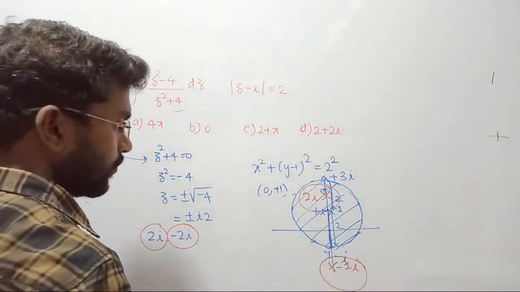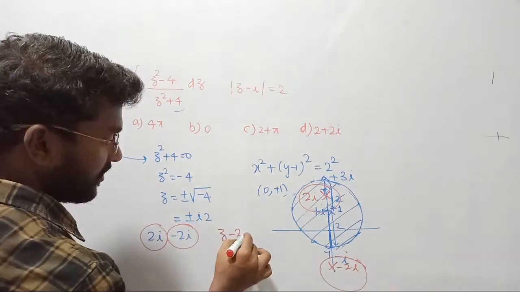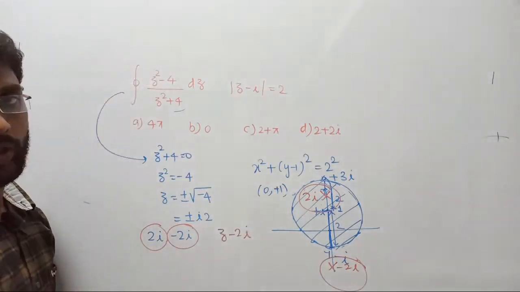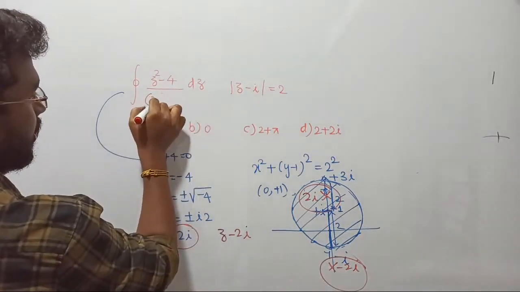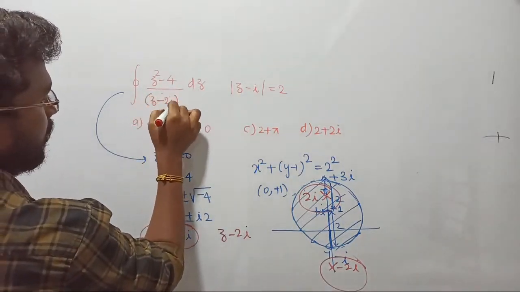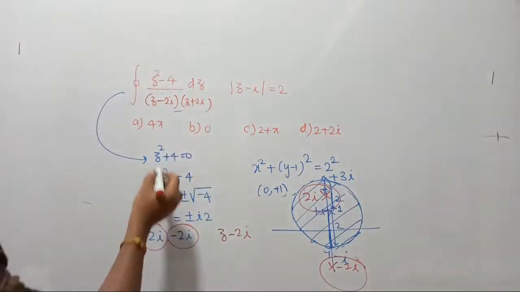So the target is what? Z equal to plus 2i. Z equal to plus 2i, Z minus 2i, correct? Yes, such that this Z square plus 4 can be written as Z minus 2i into Z plus 2i. Anyway, which pole are we going to remove? We are going to remove Z minus 2i only.